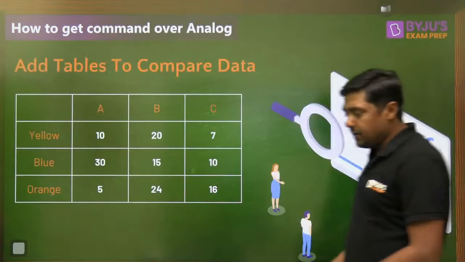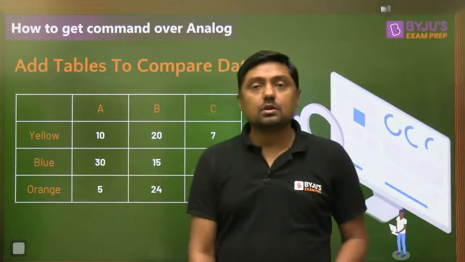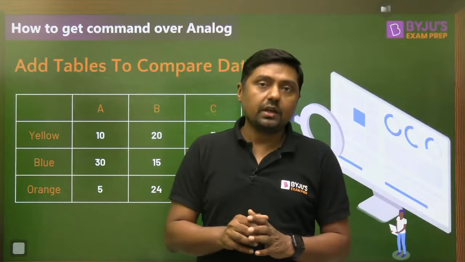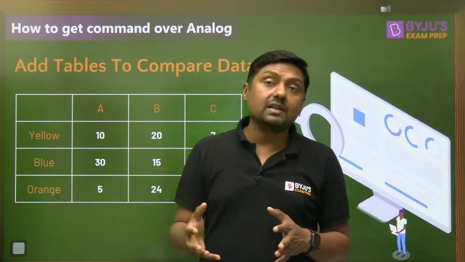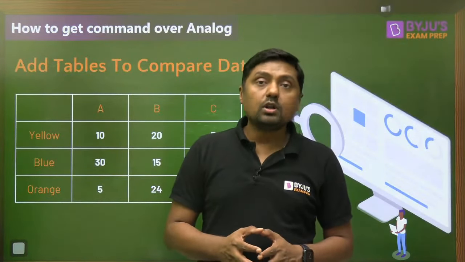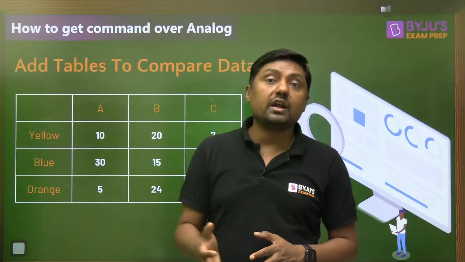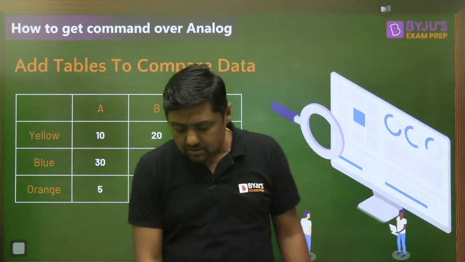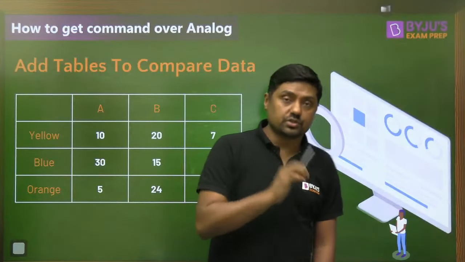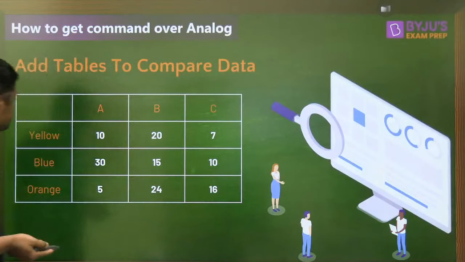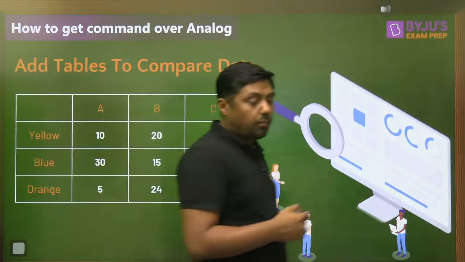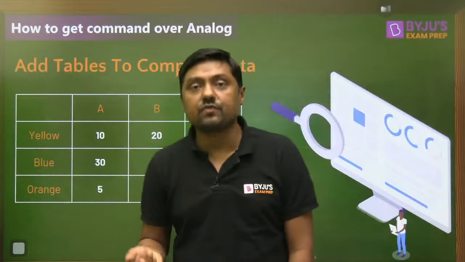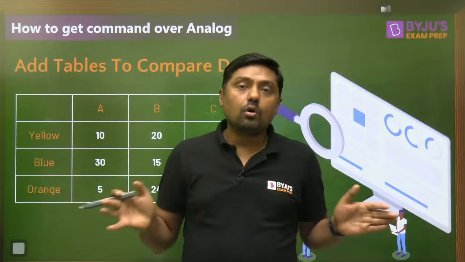Then in analog, a number of times we have to compare two things, right? We have to compare two devices and so on. For example, what is the difference between Zener mechanism and Avalanche mechanism, right? What is the difference between series voltage regulator and shunt voltage regulator? Because these days there are MSQ, multiple select questions. So for multiple select questions, we have to get the idea, we have to compare the devices. For example, inverting op-amp, non-inverting op-amp. What is the difference between the low pass filter and high pass filter, in tabular form, right?